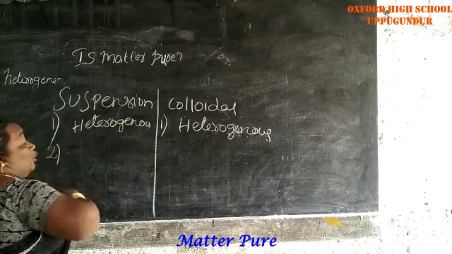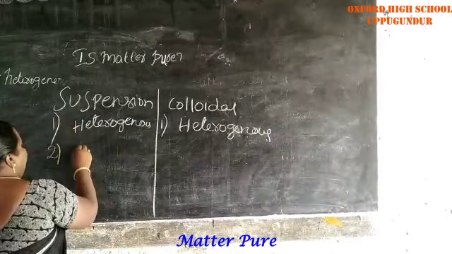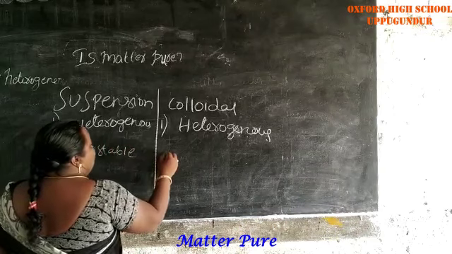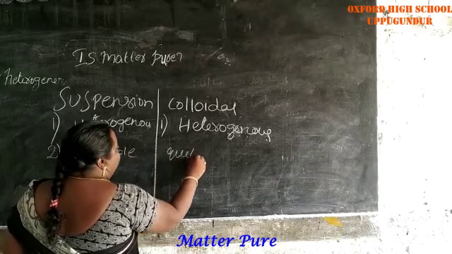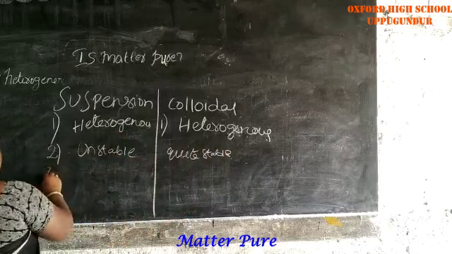Second, suspension is unstable. Colloid is quite stable.